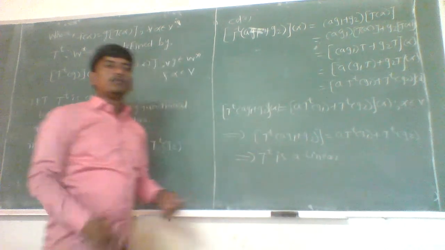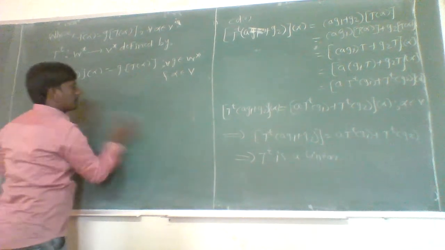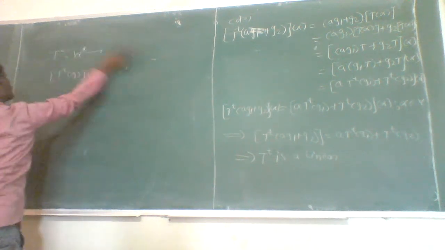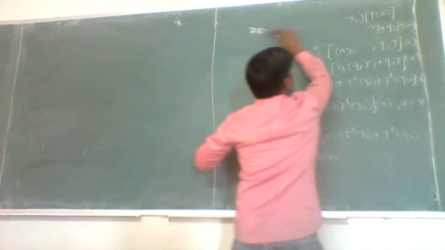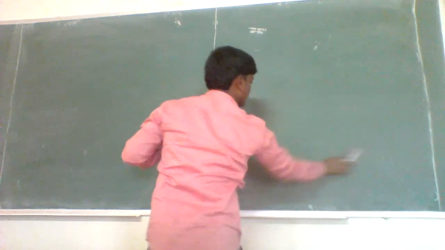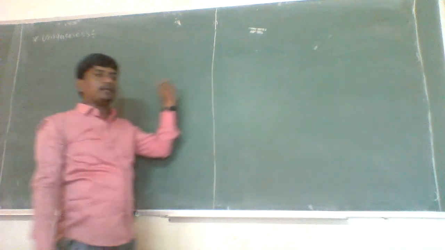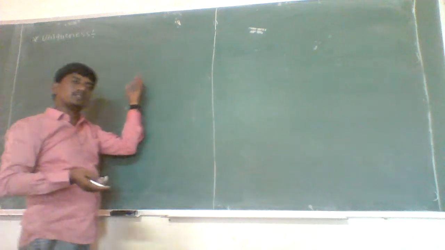Now we have to prove the uniqueness condition. So next is uniqueness. For uniqueness, we have to assume another linear transformation T^t1, which also satisfies the same properties, and we have to prove both linear transformations are the same.